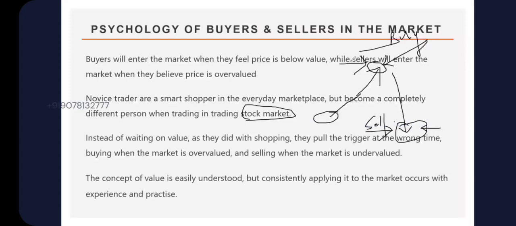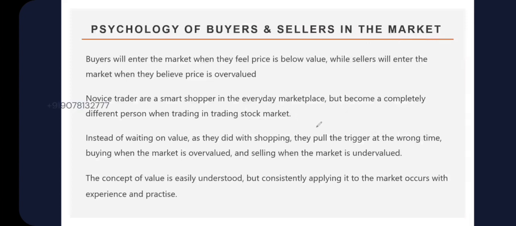They buy expensive when they are trading in the stock market, but they look for the bargain when they are shopping. So that is why in trading, you should trade like how you do your shopping. When you go shopping, you look for discounts, you look for offers, right? You will not buy at whatever price they say. But in the stock market, we just buy because we see a huge green candle, we get excited and we buy. And after buying, you see the price coming down. So always look for discount, look for offers, look for the value area.